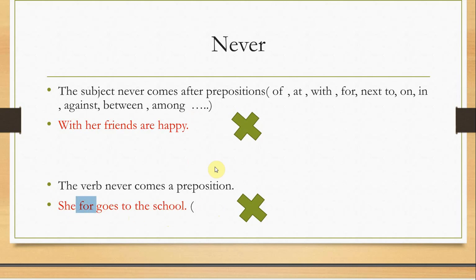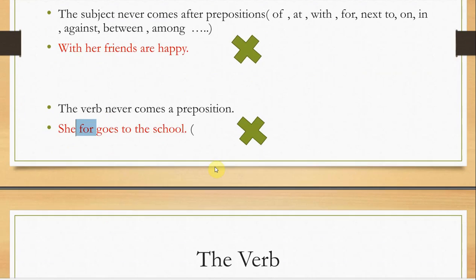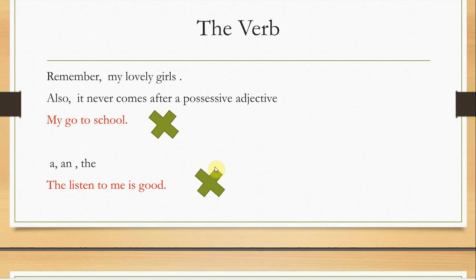So again, remember this one. If someone asks you to locate the simple subject or the simple verb, remember the simple subject and the simple verb can never come after a preposition. Both of them can never come after a preposition. Also remember this one: the verb can never come after possessive adjectives.